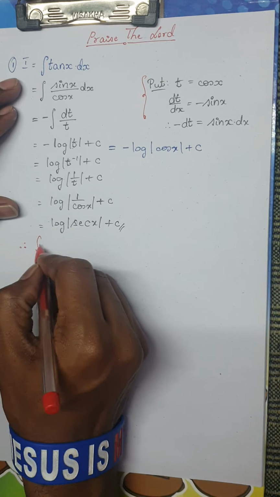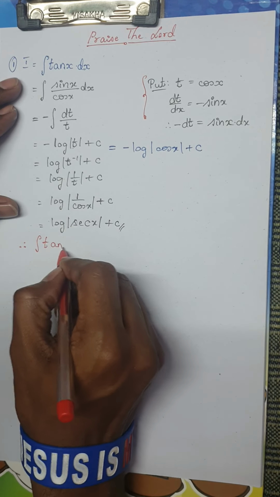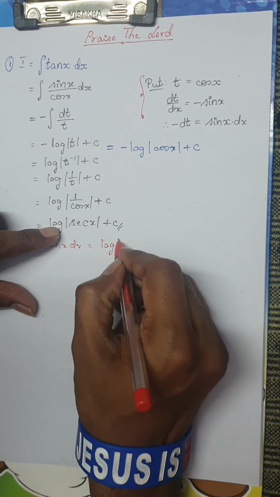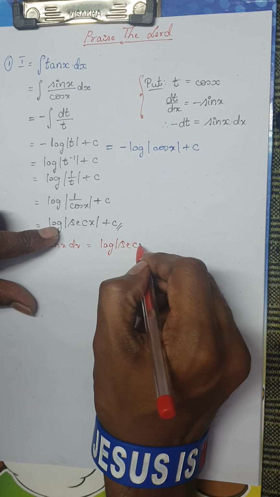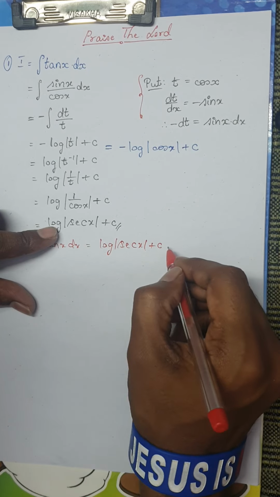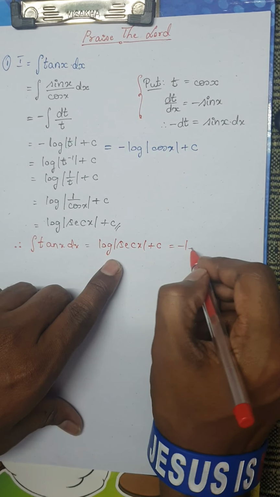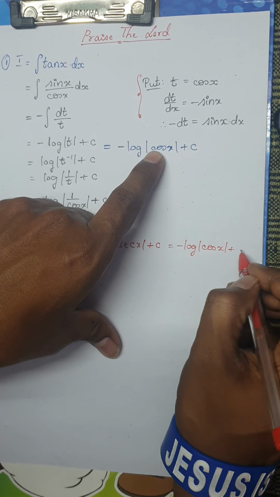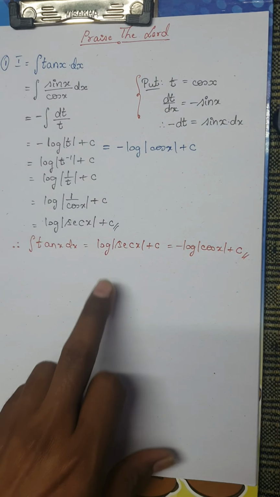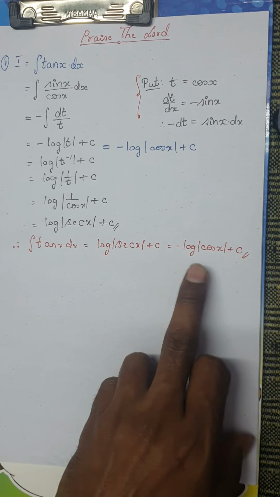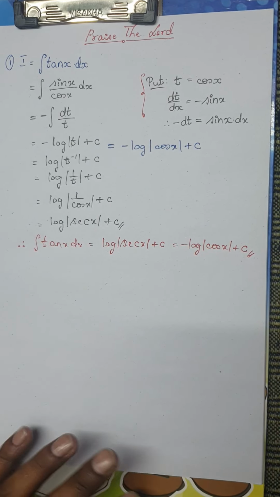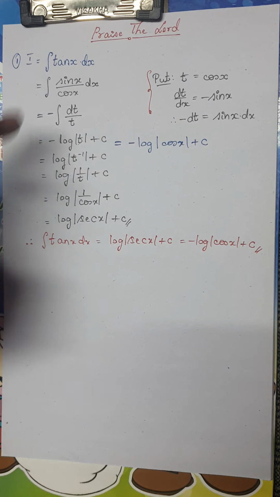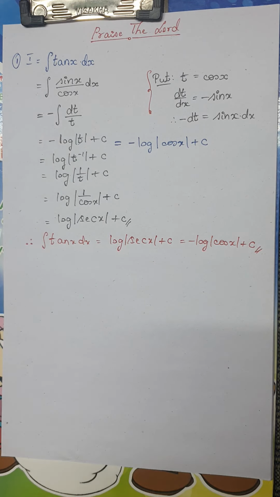Therefore, integral of tan x dx is nothing but either log of modulus secant x plus c, or it is also minus log of mod cos x plus c. You can either write log of mod secant or minus log of mod cos. So this is the result for integral of tan x. Very simple, isn't it? Right.